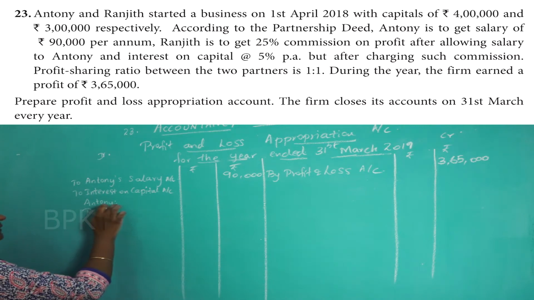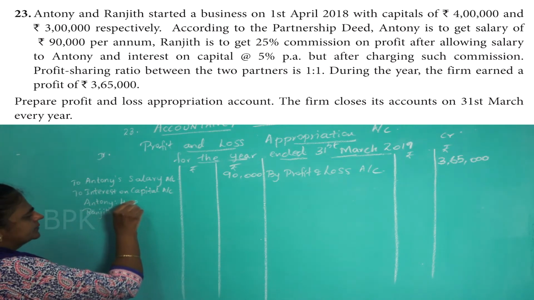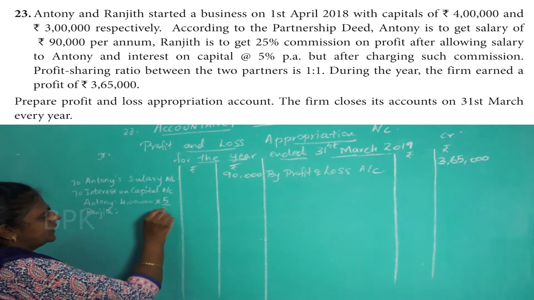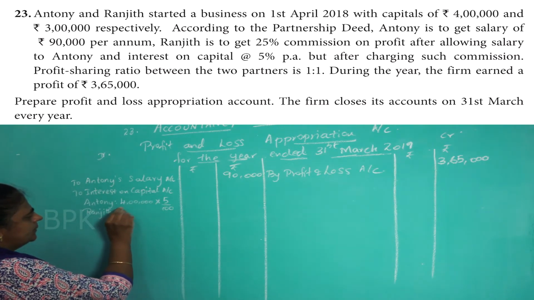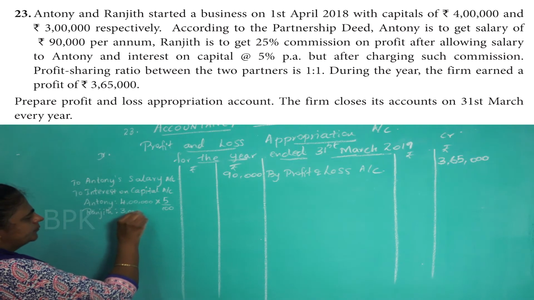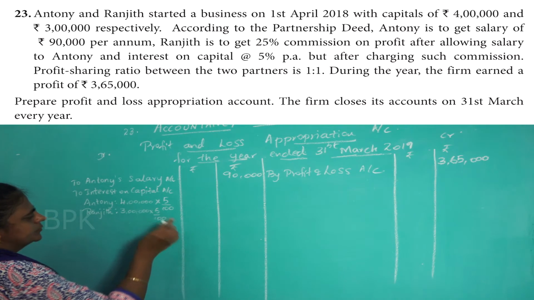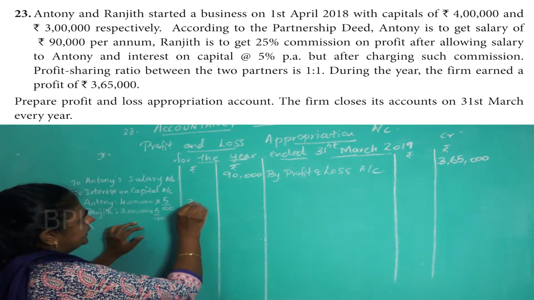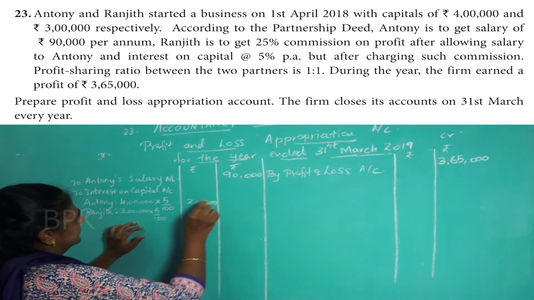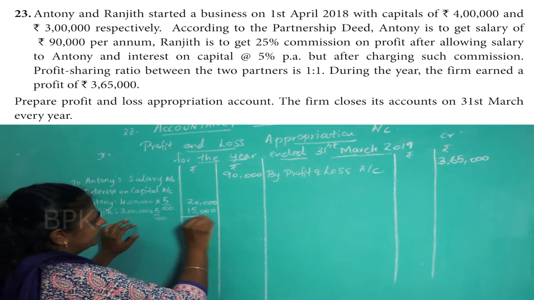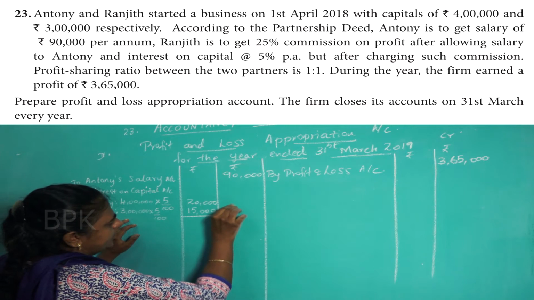What is Anthony's capital? 4 lakh into 5 by 100. Ranjit's capital 3 lakh, 3 lakh into 5 by 100. So that will give you 20,000 and 15,000. Add both. Write it here, 35,000.